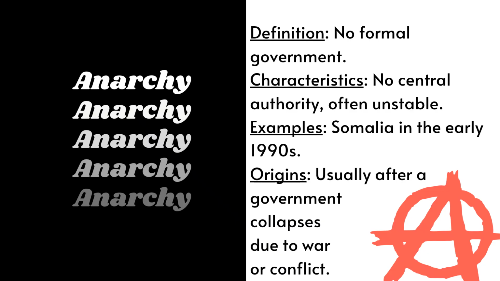Our first type of government is an anarchy. Anarchy means there is no formal government. There is no one in charge and no central authority. This often happens when a government collapses because of war or conflict, like Somalia in the early 1990s. It can be very unstable because there are no rules or leaders to keep people safe.